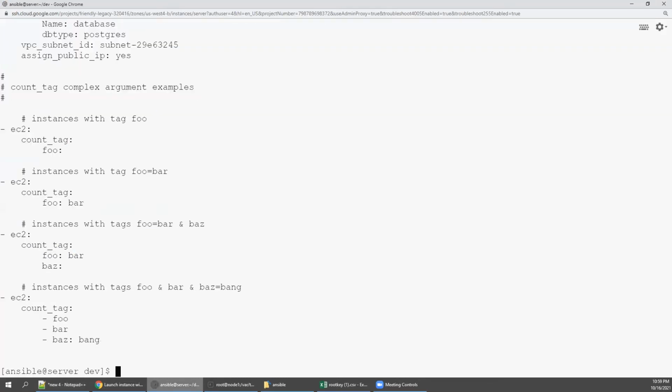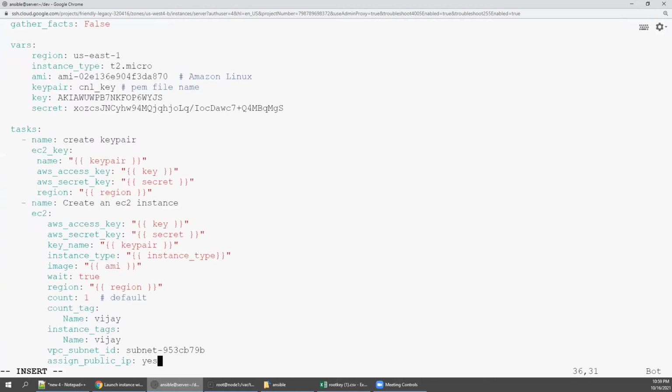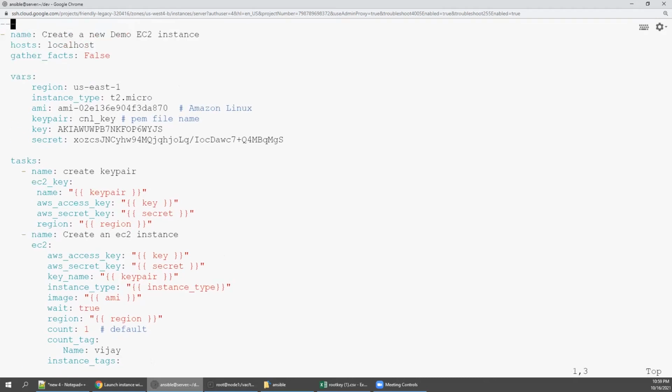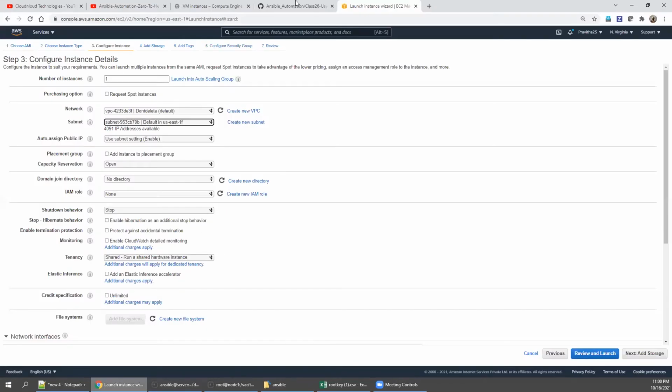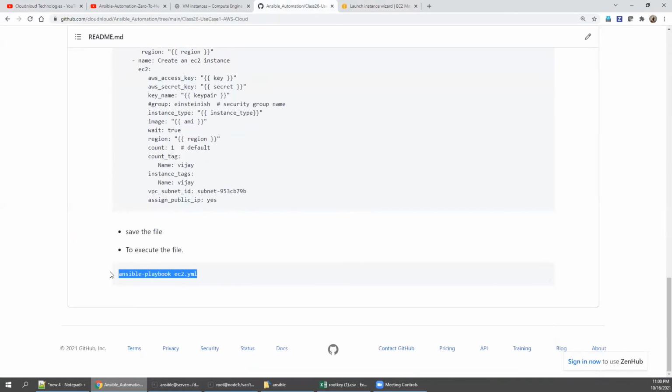Come out of the Ansible doc, VM ec2.yaml, insert mode, and I'm pasting it. I'm going to save this. Since we are going to mention localhost, make sure in your inventory file, vim hosts, localhost is also available in this inventory. You can ensure like this, list. Yes, localhost is there. Now what we are going to do is execute this ec2.yaml.